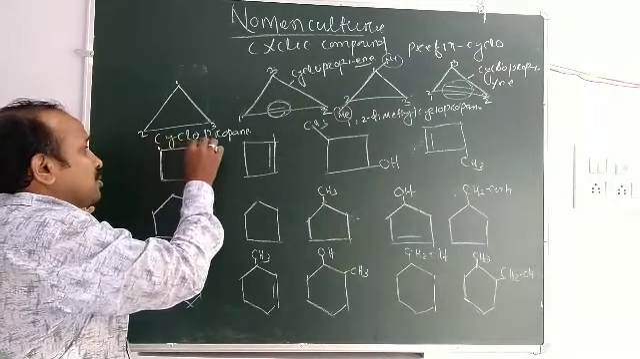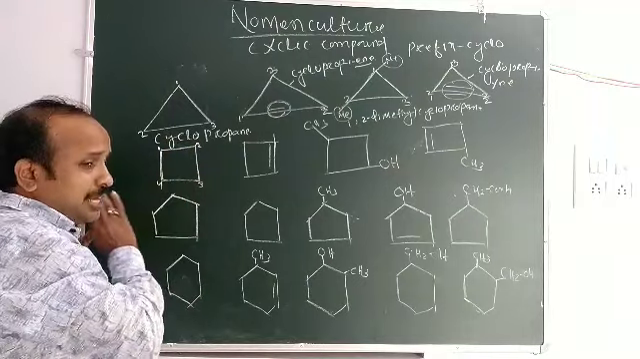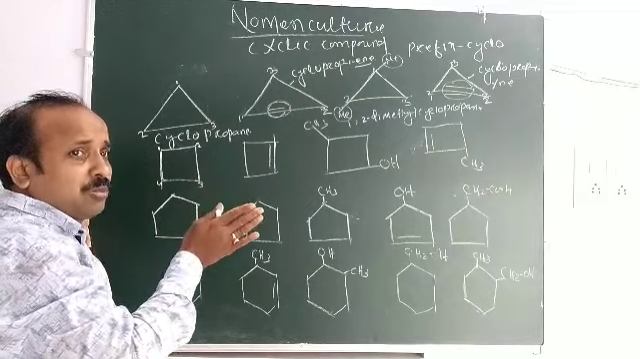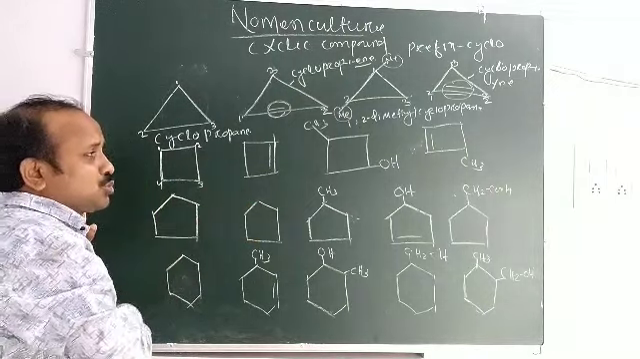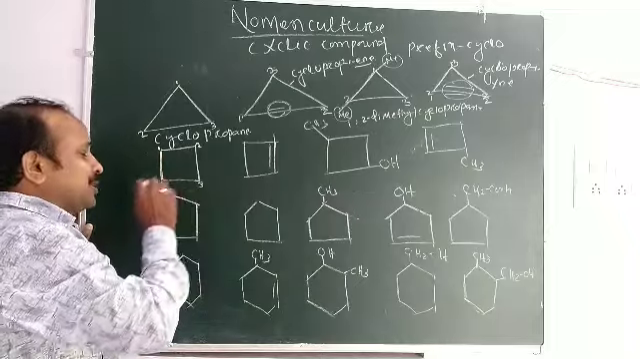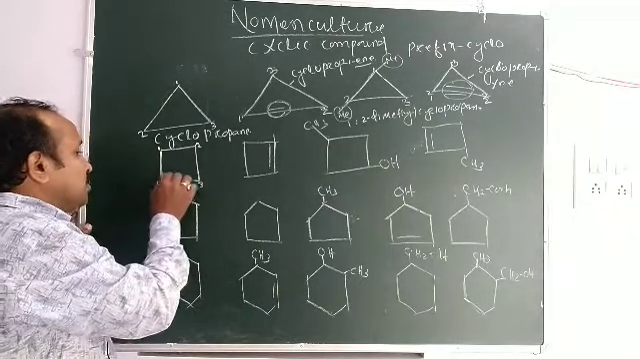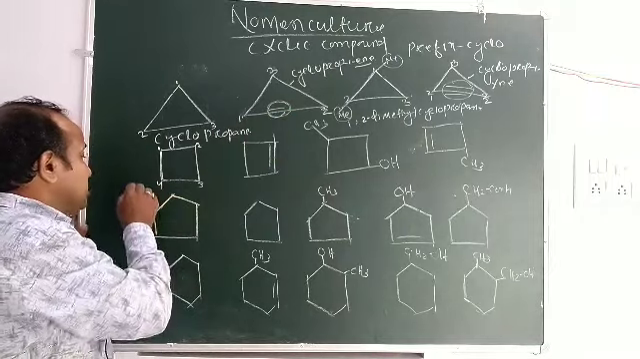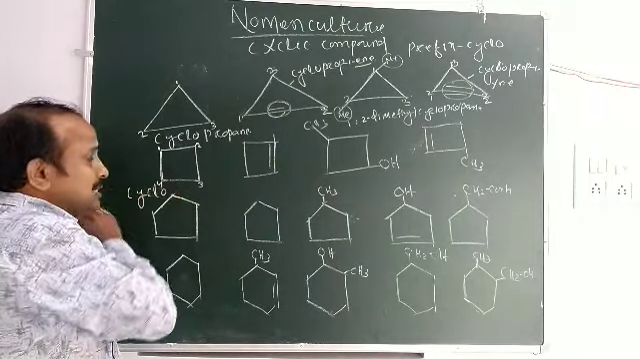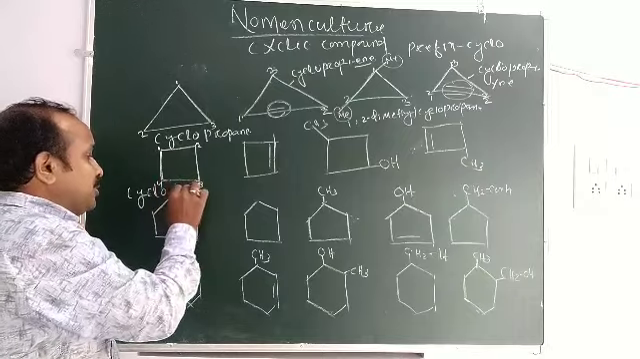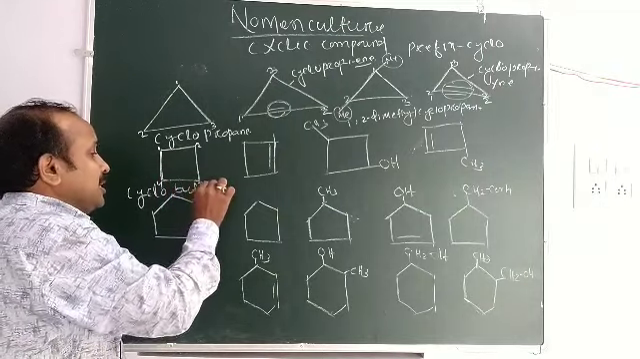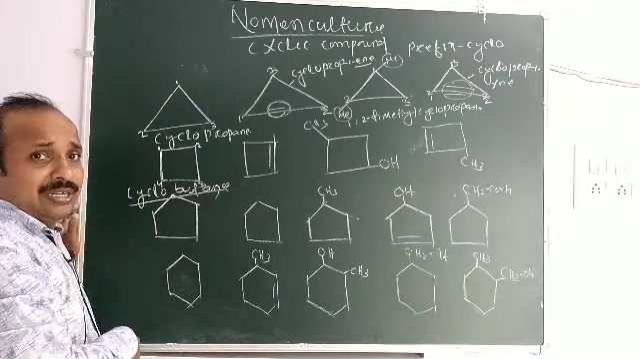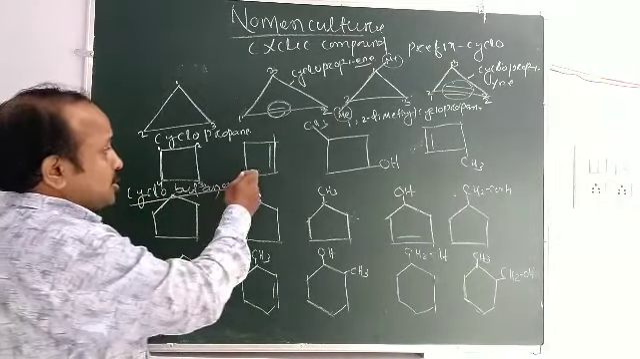Then you look at this compound. How many carbons are here? 1, 2, 3, 4. There is no other functional group, no double bond or triple bond, and no substituent group. Then you can count from any side. As it is a cyclic compound, the prefix used is cyclo, the word root is but, and as it is saturated, ane. Cyclobutane.